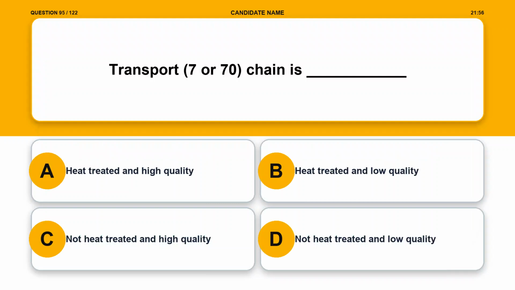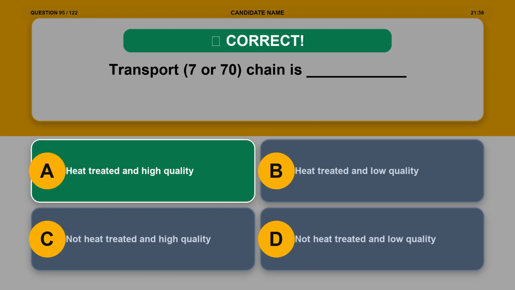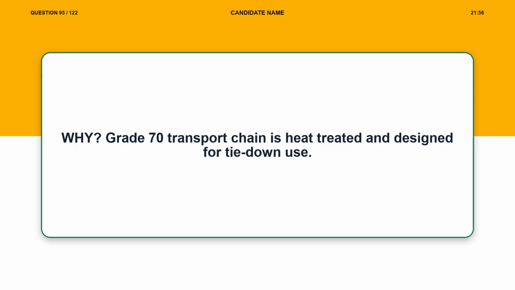Question 95. Transport, grade 7 or 70, chain is blank. Option A, heat treated and high quality. Option B, heat treated and low quality. Option C, not heat treated and high quality. Option D, not heat treated and low quality. The correct answer is option A, heat treated and high quality. Explanation. Grade 70 transport chain is heat treated and designed for tie-down use.